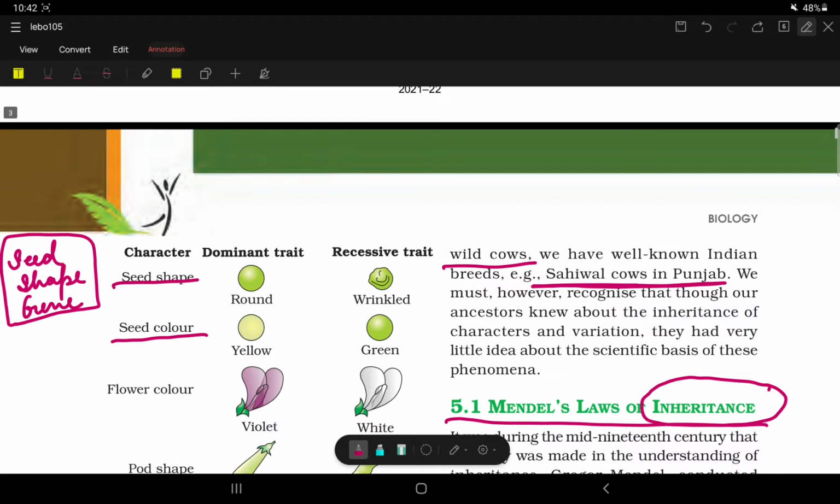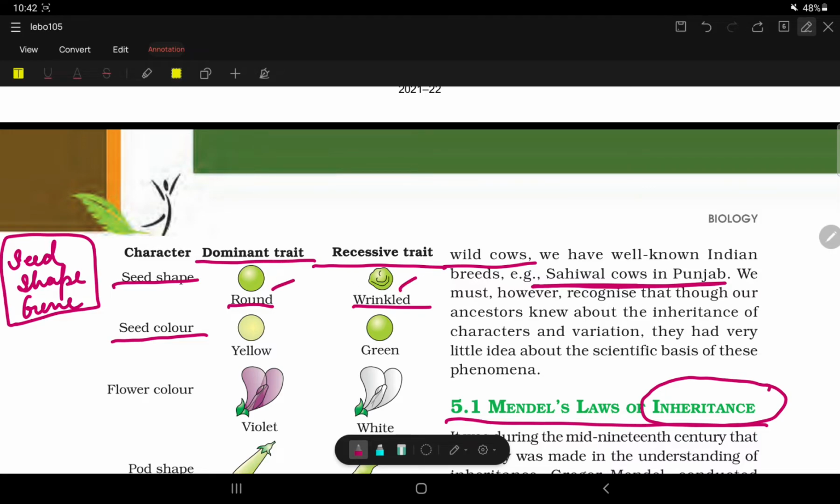Now, two traits. And why are these traits called dominant trait and recessive trait? Why is it so? We call some traits dominant and some recessive.